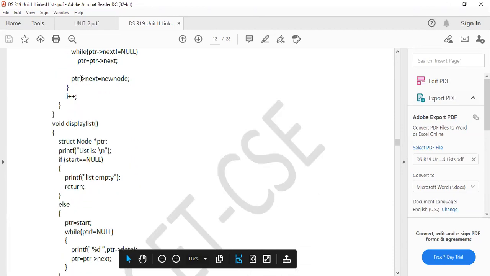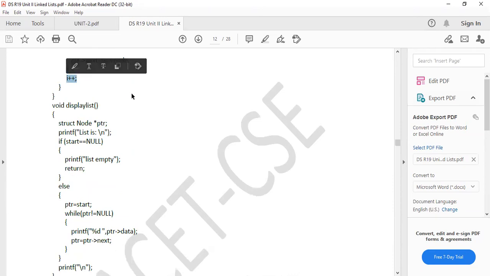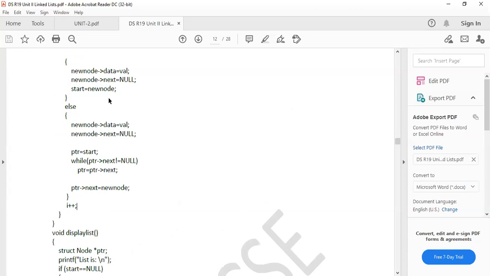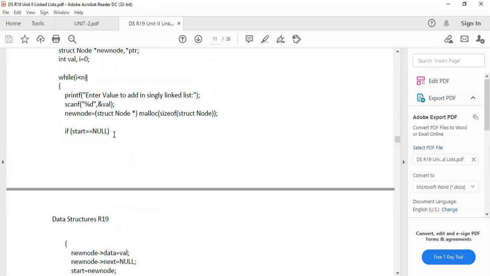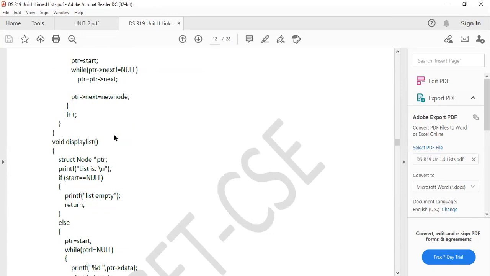Next, I want to display the list. This is the increment function. With the help of increment, we increment up to i less than n. While i is less than n, we will increment the value. So what is the condition of while? If it is always true, then only it will execute. Otherwise, it will terminate. Based on the size, it will increment.